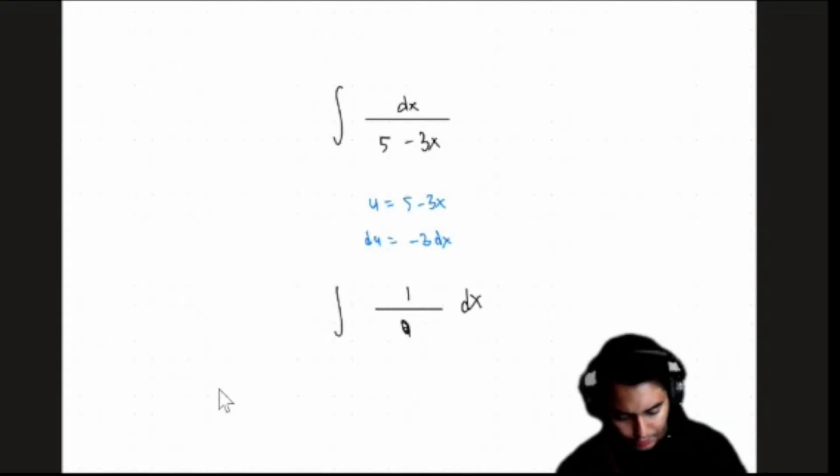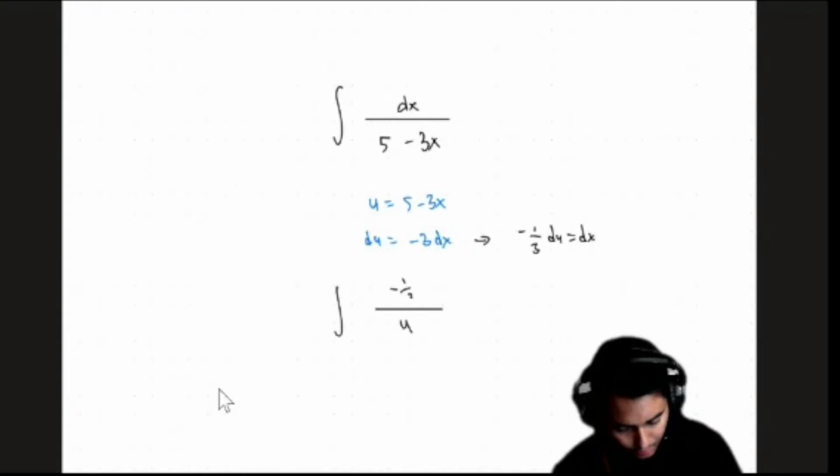So this is 1 over u. And not only that, I also have to solve for dx: minus 1 over 3 du equals dx. So I'm going to replace that in, with minus 1 over 3 du. There we go. So now we have minus 1/3 over u du.